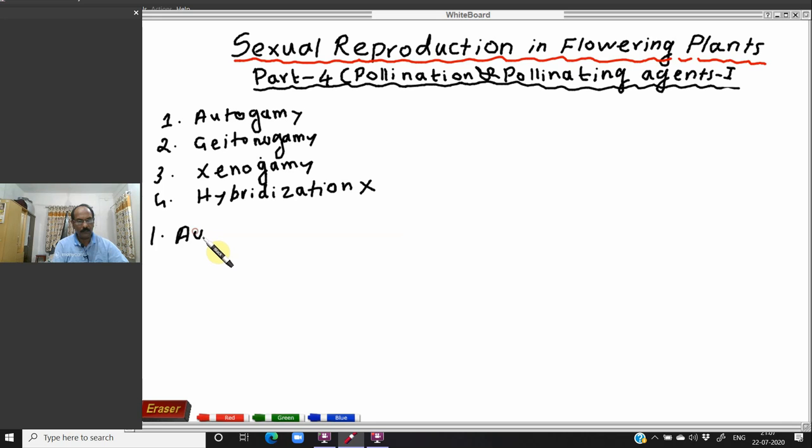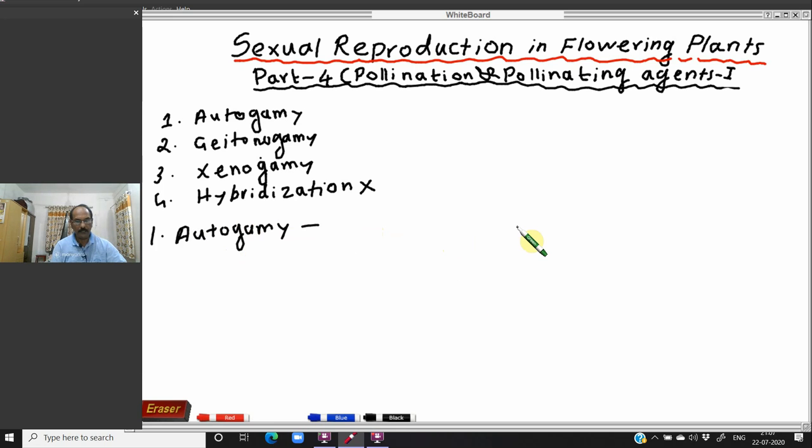Auto means self. Gamy means the falling of the pollen grains on the stigma, that is known as gamy. That is the word meaning. Auto means self. So autogamy takes place within the same flower, or it is related with one flower.